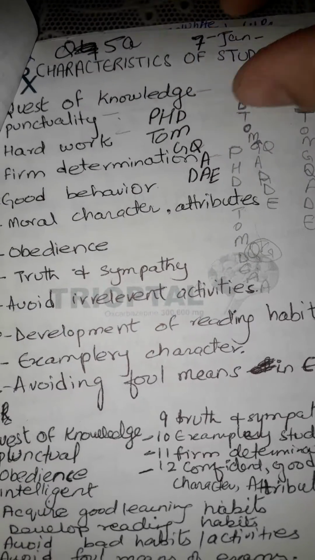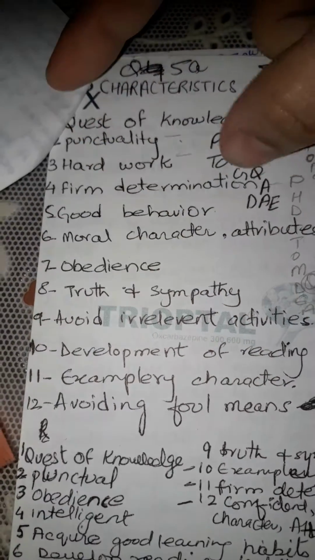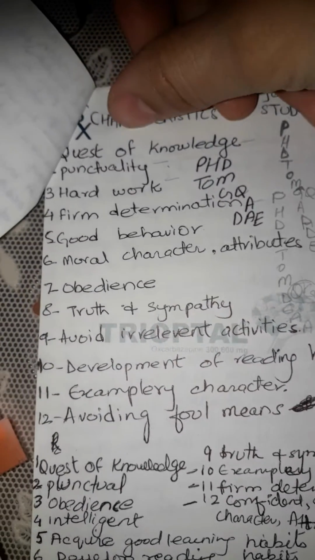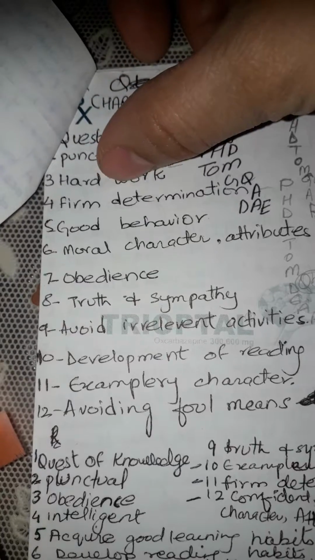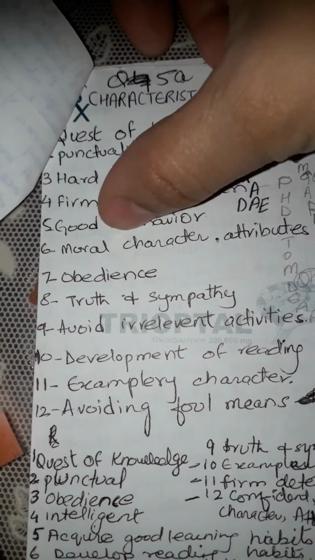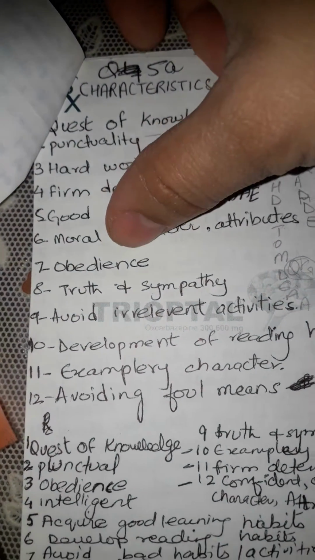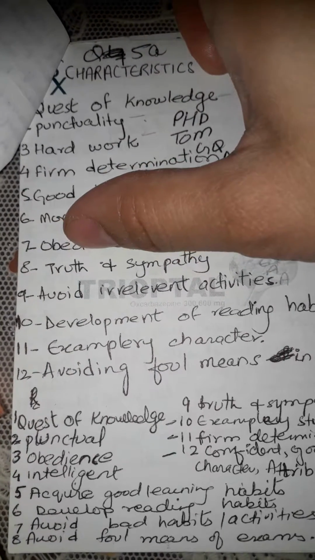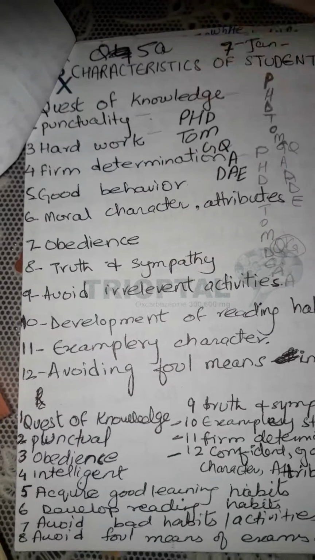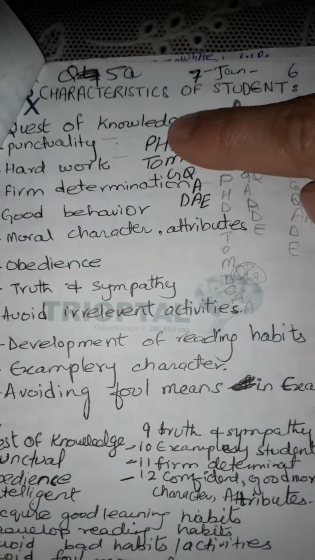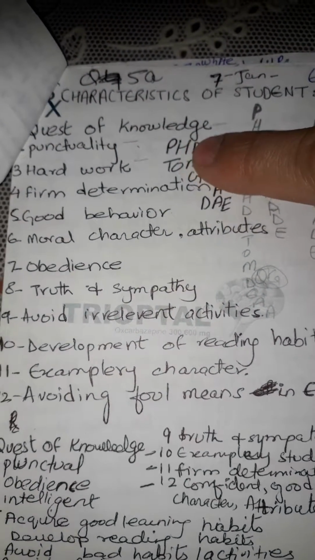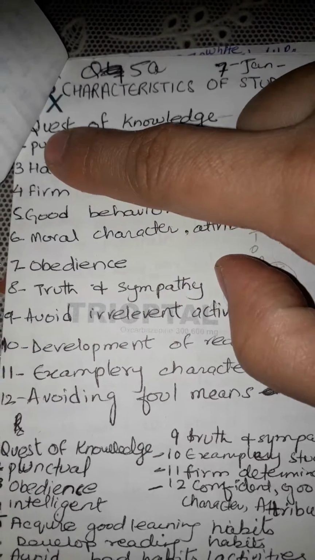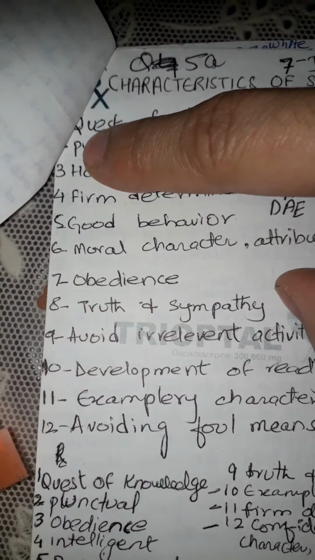The tip is this: we have headings. Characteristics of students are quest of knowledge, punctuality, hard work, firm determination, good behavior, moral character, attributes, ordinance, obedience, truth and sympathy. So we have 1 to 12. What we have done is PhD, hard, like you can pick the first letter from each heading.